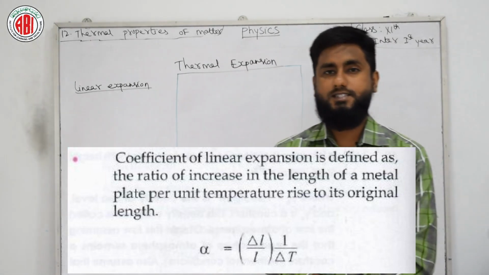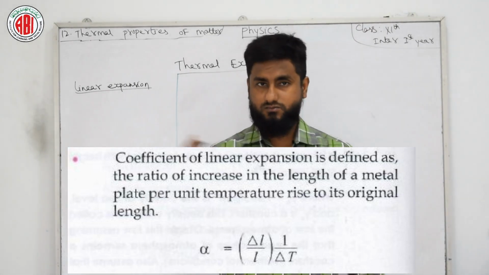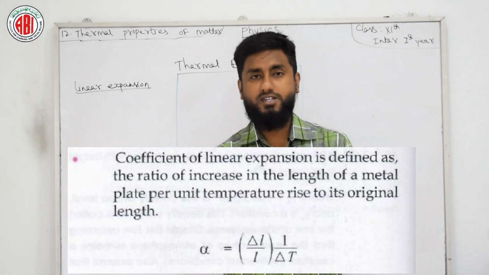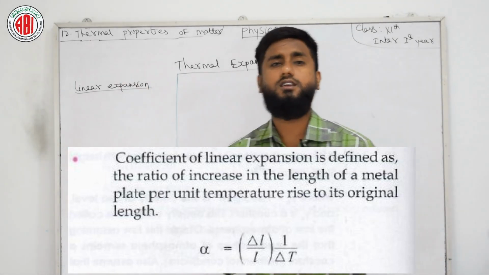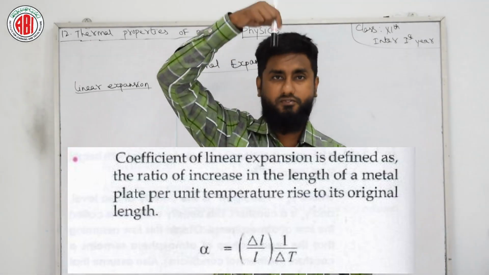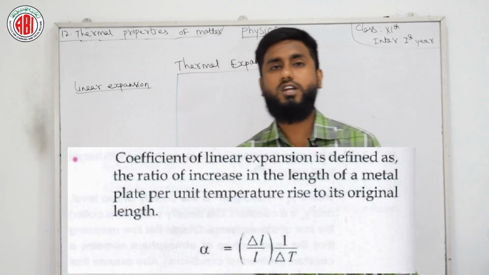What does it mean? When I read this, the theory part goes on the screen and you need to copy it down. Write linear expansion, then this definition, then one formula, which I am going to write on the board.